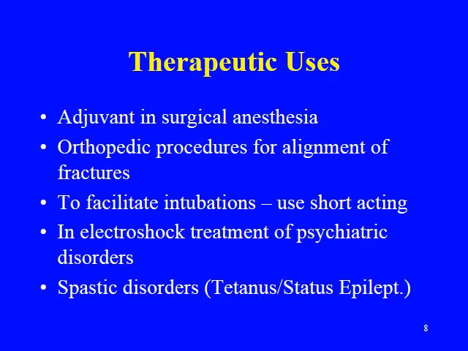To facilitate intubation: whenever we give a general anesthesia, we intubate the patient so that he can have a proper delivery of oxygen. So for the endotracheal intubation, what is used? A neuromuscular blocker, but which type? Short acting. Usually succinylcholine is used because it's short acting. So majorly we use succinylcholine.